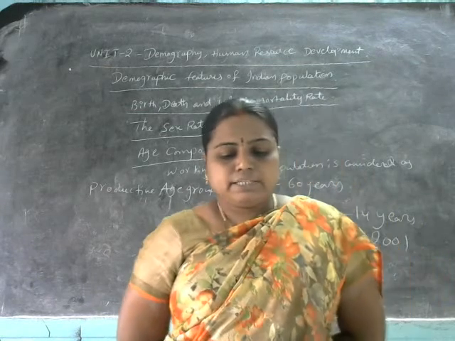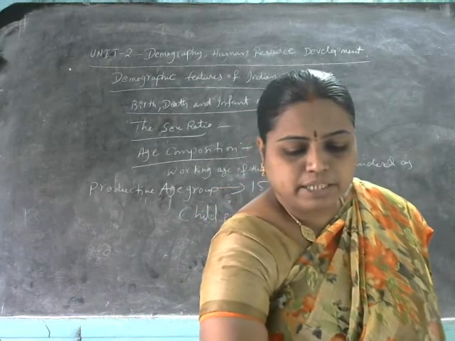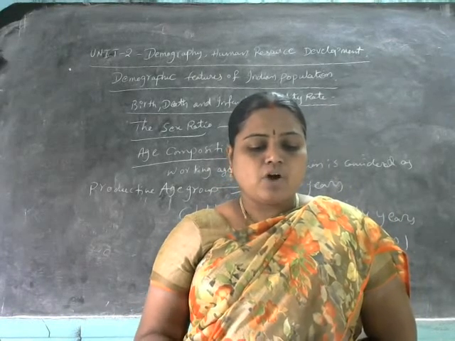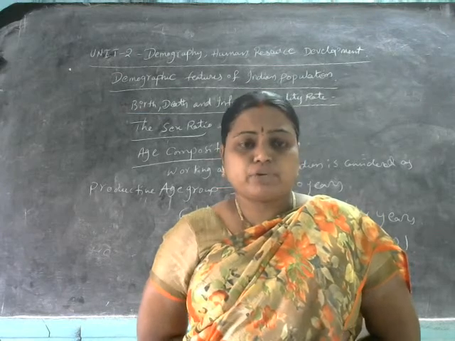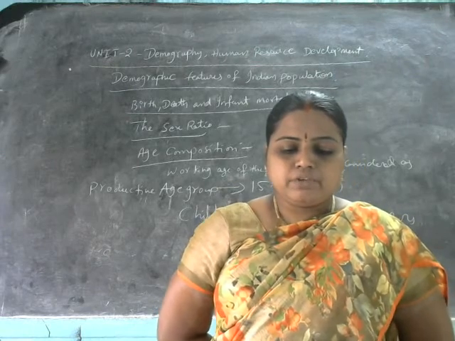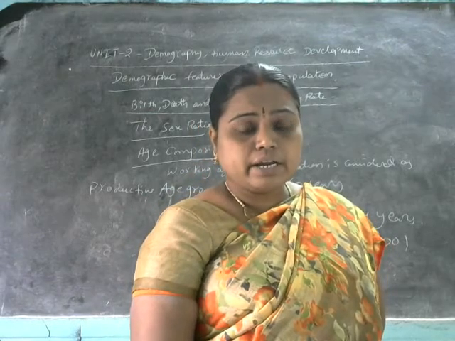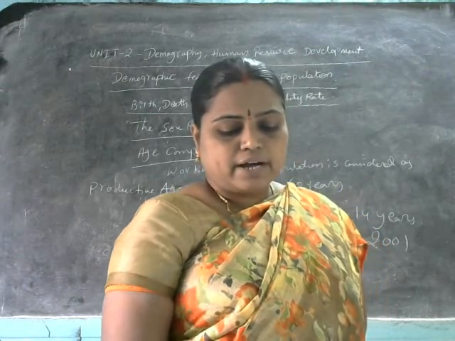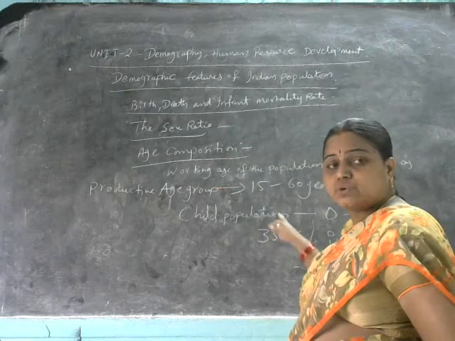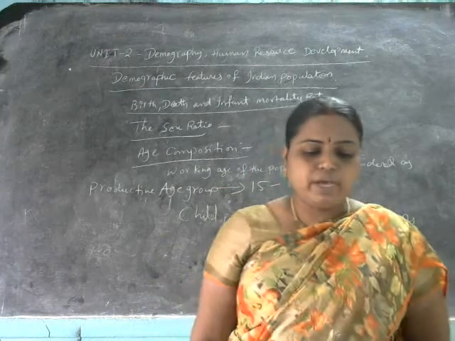The working age pertains to 15 to 60 years, called the productive age group. Both the child population and the old population are dependent on the productive age group for their maintenance and subsistence. So here there is a decline in the dependency load of the population and an increase in the share of the productive age group. The demographic dividend is likely to manifest in the gradual increase in the working age group of 15 to 60. So the 0 to 14 years age group people will be coming into the 15 to 60 group, and the productive age group population is going to increase here.